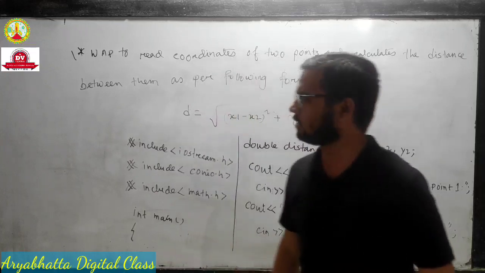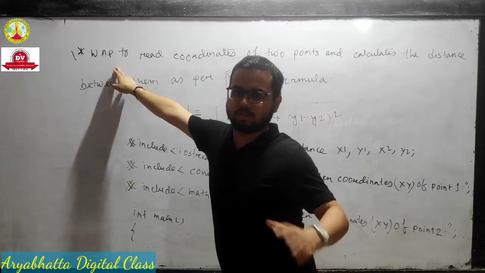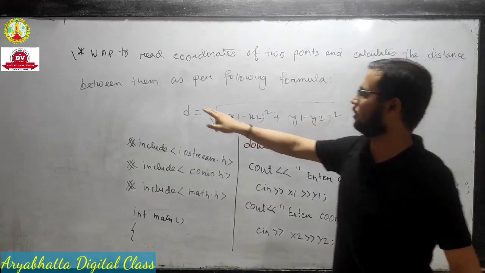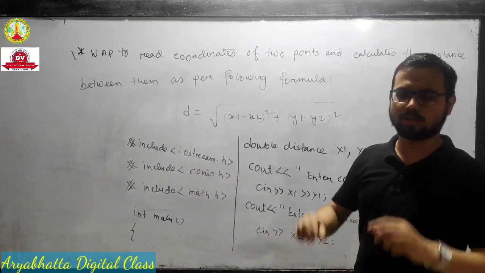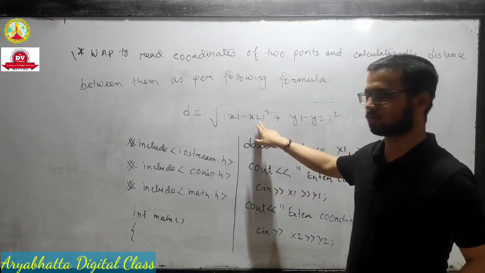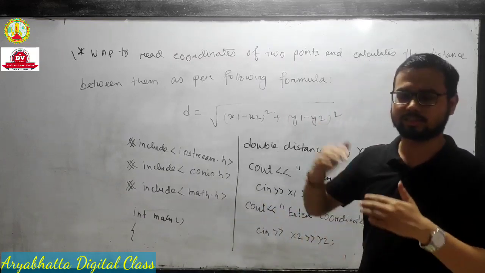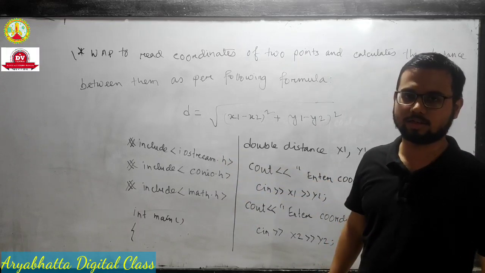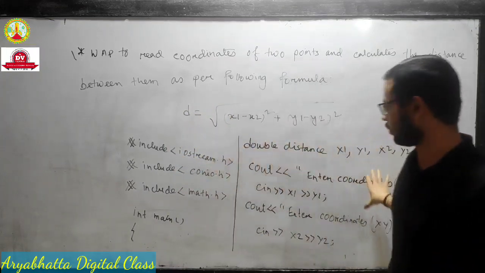Okay, this is the program. WAP means write a program to read the coordinates of 2 points and calculate the distance between them as per the following formula. You already know this from mathematics, coordinate geometry, x-axis, y-axis. The two coordinates are x1, y1 and x2, y2. We find the distance between them by coding in C++.